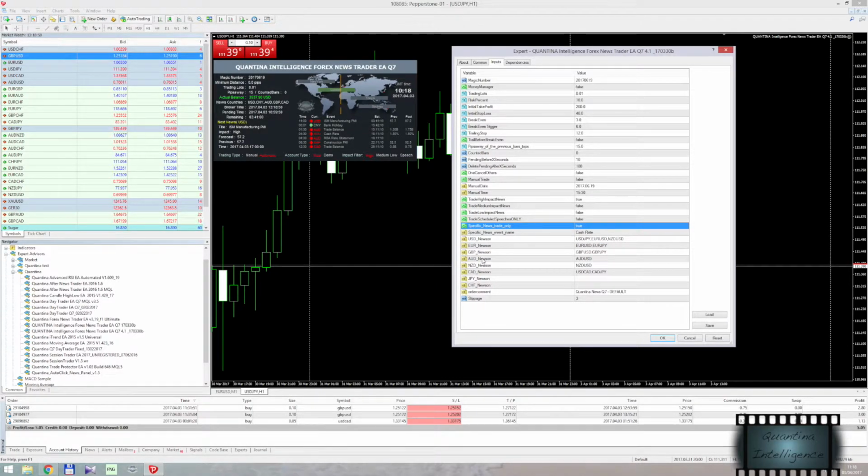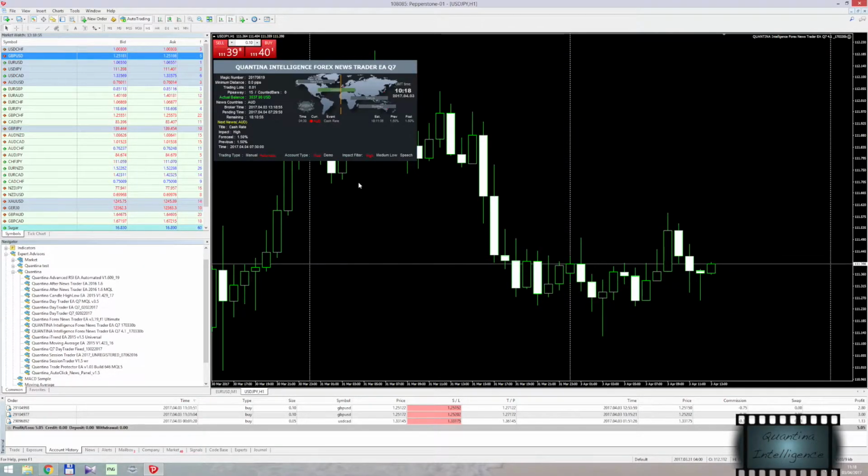Okay, if it's Aussie news, it will trade Aussie dollar. Okay, good. Here we go. See? Quantina says the next and only tradable news is cash rate on Aussie.